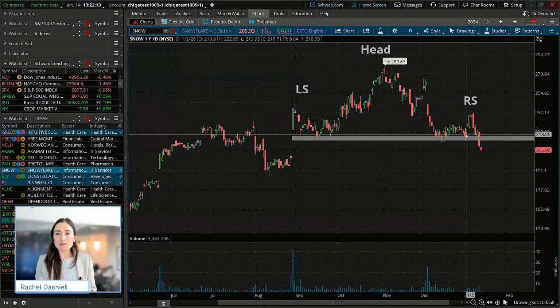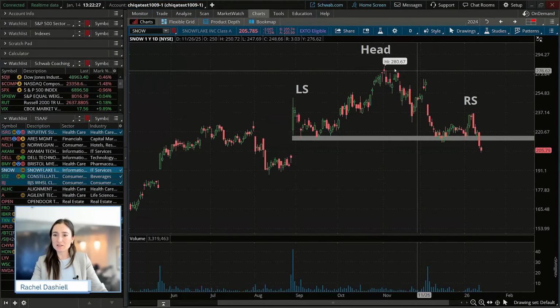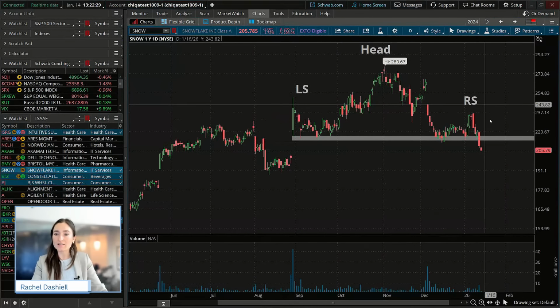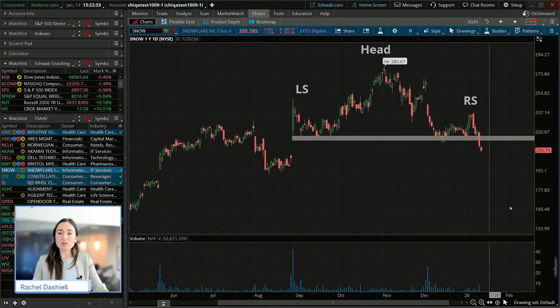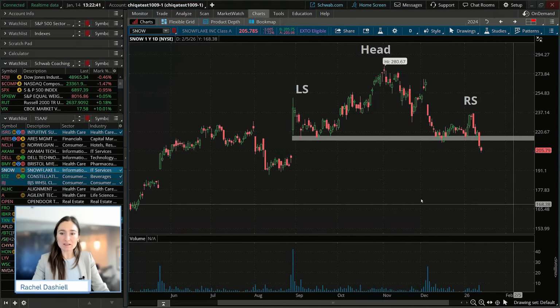Now, not to say this is not a topping formation, this could definitely be a topping formation here. Similar to what we have with head and shoulders patterns, this still could be a breakdown of support. We see the trend has been broken. We see the lower highs, I should say, and the lower lows that are being met. So you could still treat this as a bearish setup or a bearish trend type of play in this case,